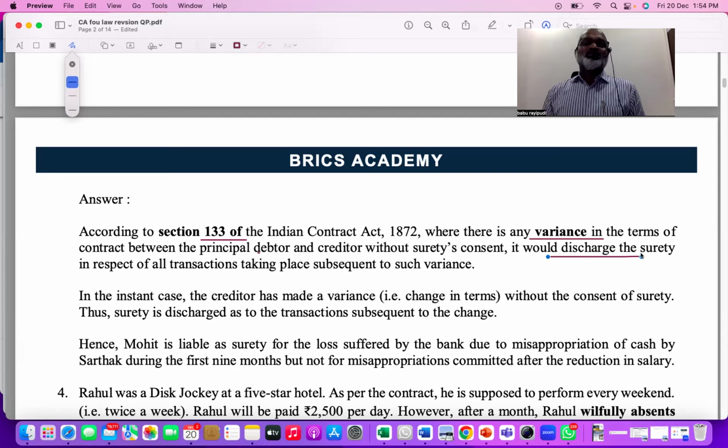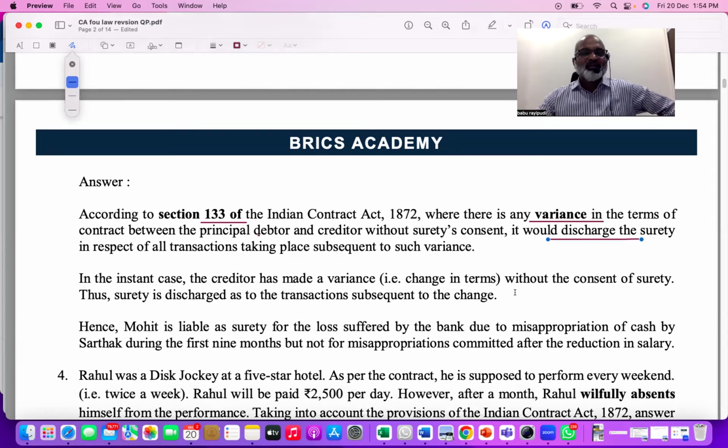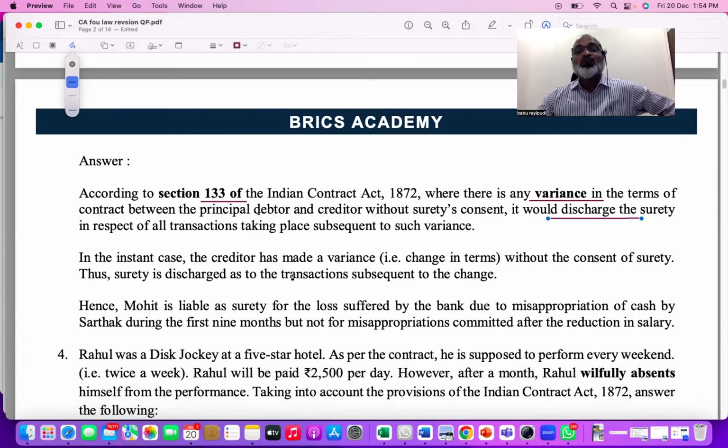Indirectly, in the first concept, what we're trying to declare is that if there is a change in terms and conditions between debtor and creditor, and that has not been communicated to the surety, the surety will be discharged from his liability. That is the point. All right. Next one, in the given case, so what I said very clearly, second paragraph, you always explain what